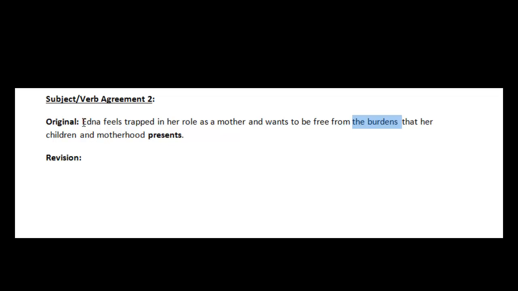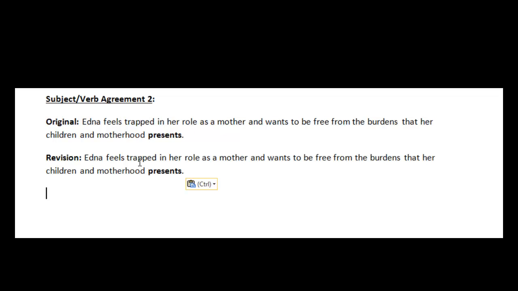So the best thing I think we can do is to copy and paste the original. Again, this is not a correction that is going to require a whole lot of ink to be spilled, but we do want to make sure that children and motherhood agree with the verb. And so we simply remove the S from the end, converting presents to present. And this is, of course, the plural form of the verb, and now it agrees with our plural compound subject, children and motherhood. So I think we're done.